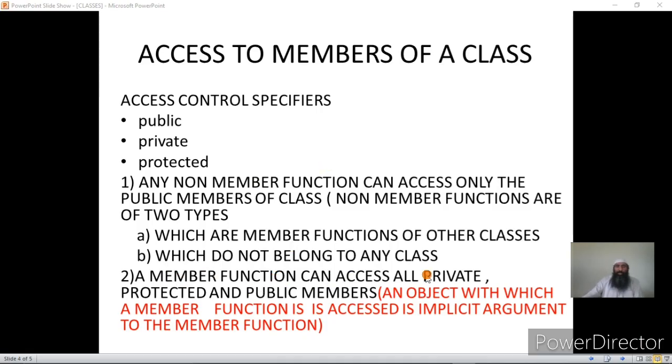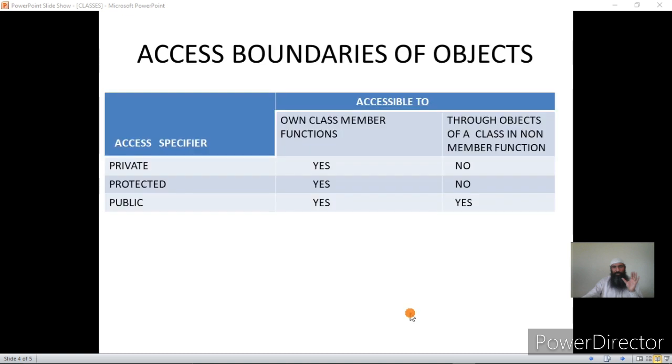A member function can access all private, protected and public members. But who will be calling the member function? Of course, some object, and that object with which a member function is accessed is the implicit argument to the member function. That means all the data members you are accessing at that time are the data members of that particular object. I hope this is clear.